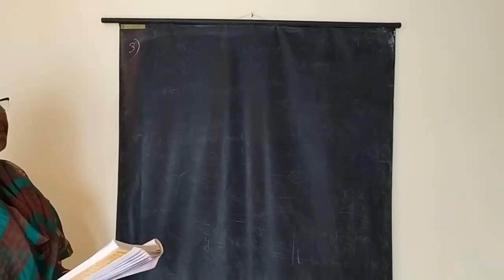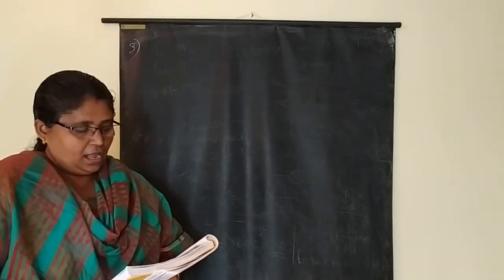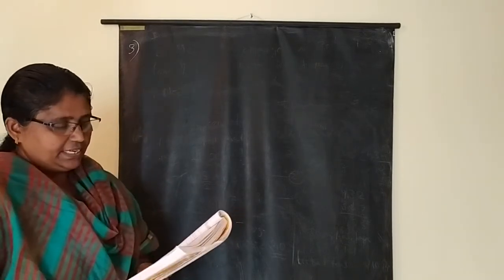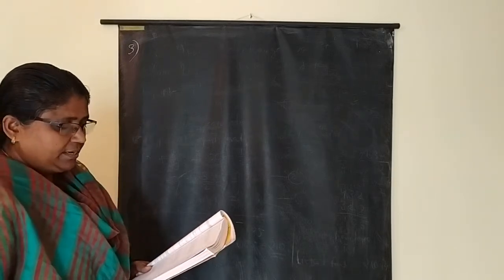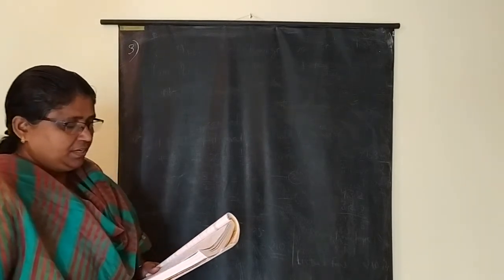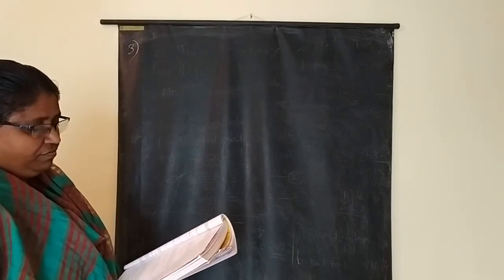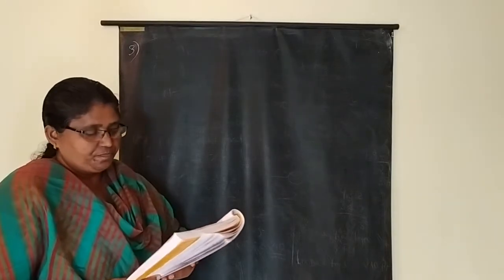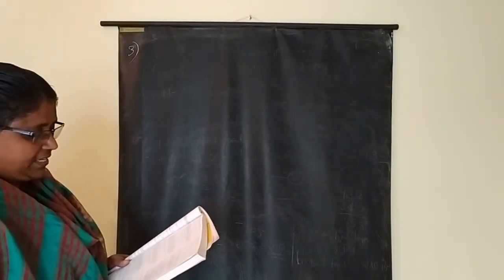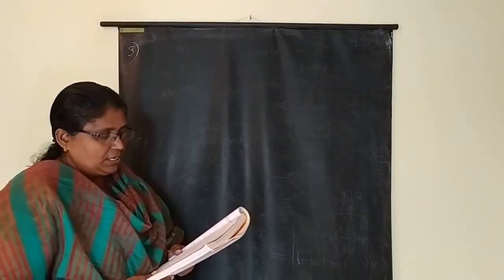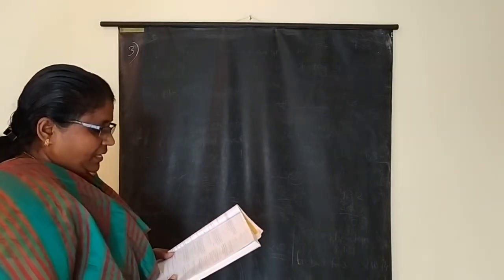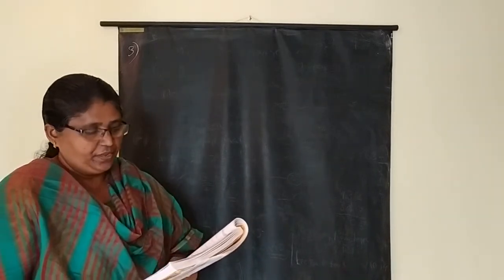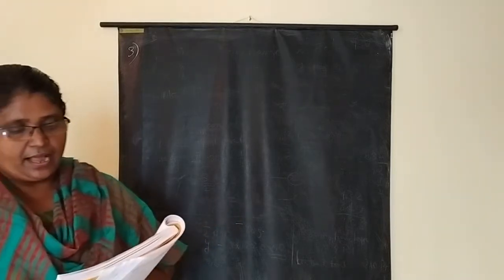Third question. Abdul travels 300 km by train and 200 km by taxi. It takes him 5 hours 30 minutes. But if he travels 260 km by train and 240 km by taxi, he takes 6 minutes longer. Find the speed of the train and that of the taxi.